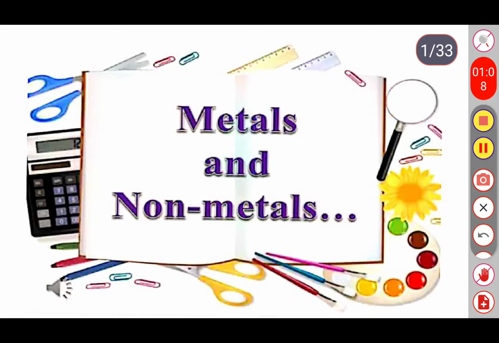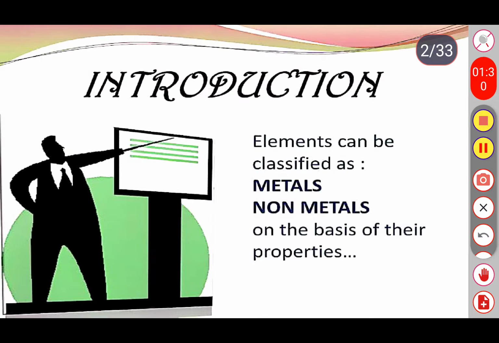Metals are the elements which form positive ions by losing their electrons. Those metals are known as electropositive elements. Electropositive elements. Let's start the first concept of your chapter, that is metals.